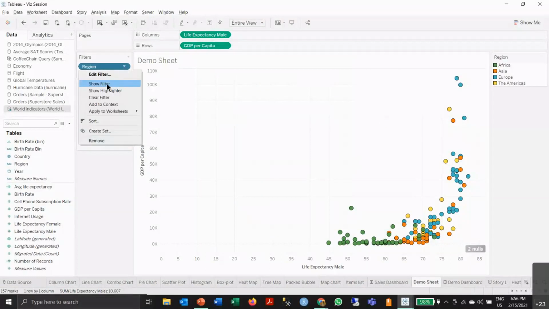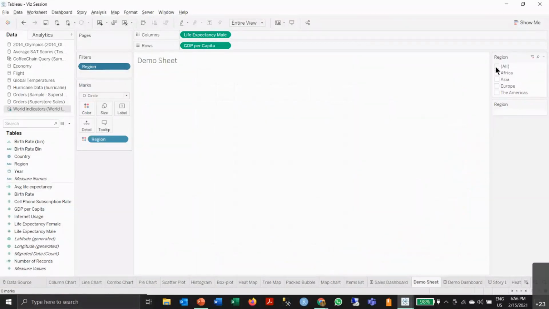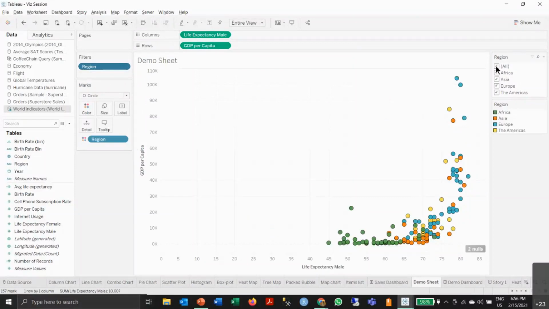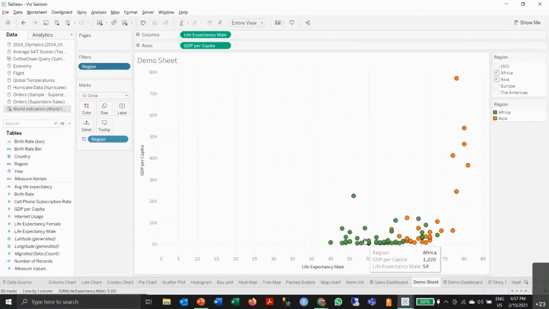I'll click here, show filter. So here I can click on all, and the visualization vanishes. Now I just want to see Asia and Africa. So it shows me this visualization, it changes. Okay, in Asia, we have this. Now, I don't know the country here, right? I just know it's Asia. So what I'll do is pull country into the details card. And now it will show me the country as well.